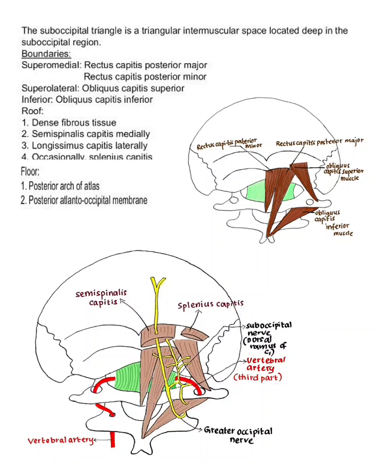Superomedially, rectus capitis posterior major supplemented by rectus capitis posterior minor. Superolaterally, obliquus capitis superior. Inferiorly, obliquus capitis inferior. Roof is formed by dense fibrous connective tissue. Semispinalis capitis medially, longissimus capitis laterally, occasionally splenius capitis. Floor is formed by posterior arch of atlas and posterior atlanto-occipital membrane.